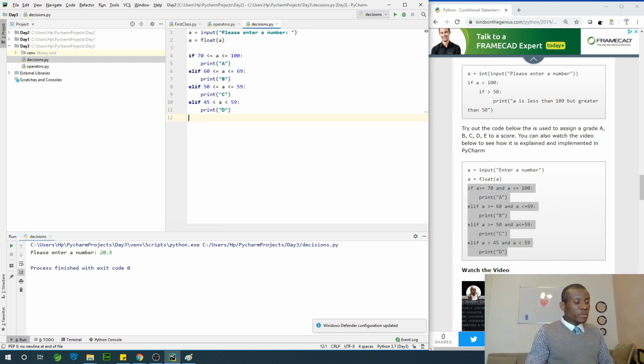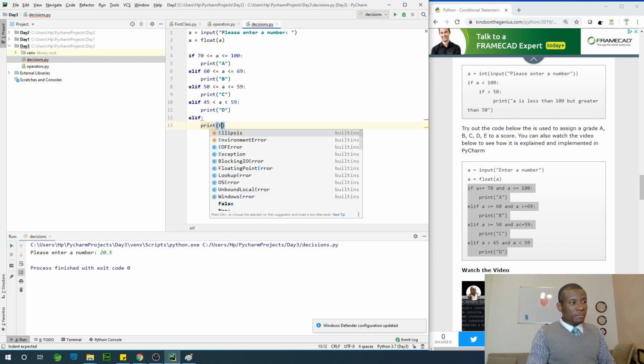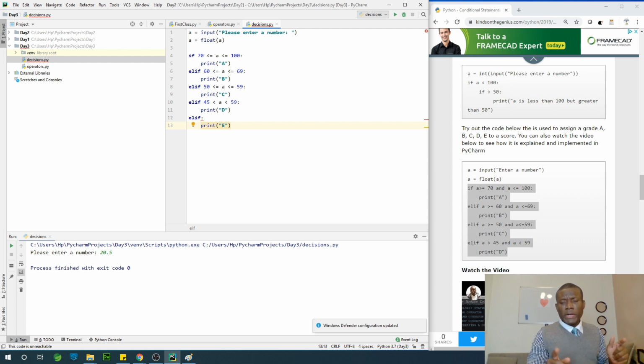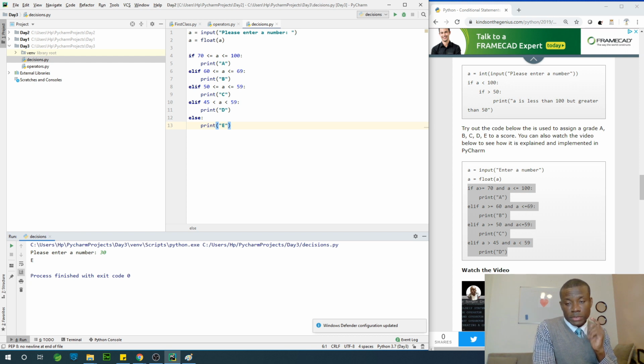So the only way to handle this is to say elif, print E, maybe. Alright, this is where it should be. So I think, no, not elif, else, because we are not testing anything again. Else print E. So if I run it again at this point, we will have the result we want. So if I say 30, we have E at this point. Okay. So this is how it goes.